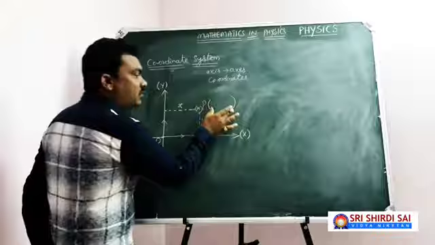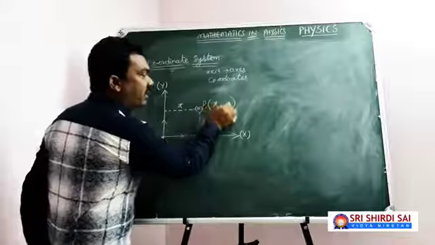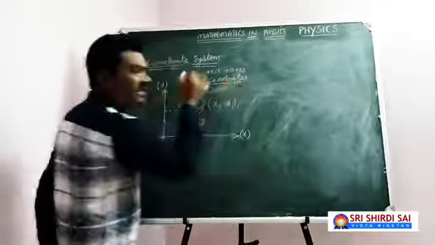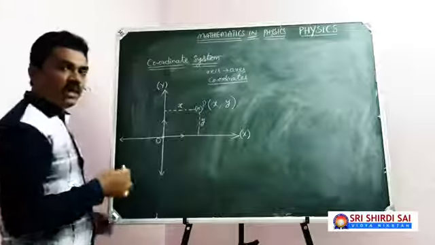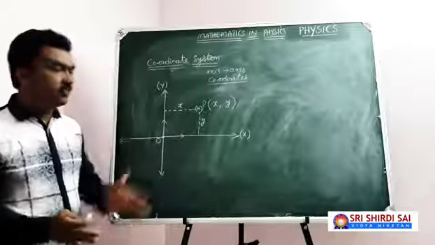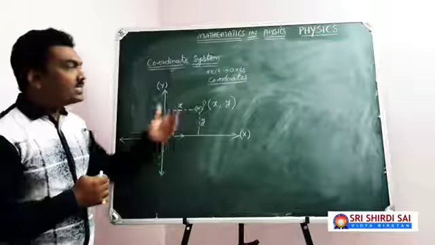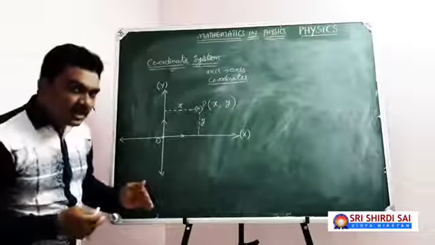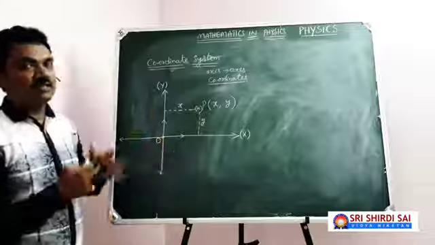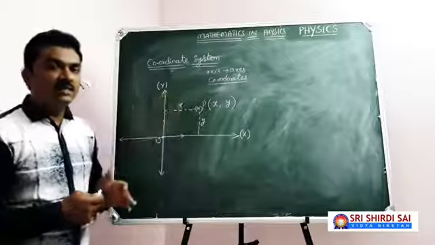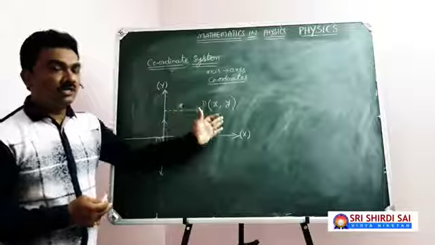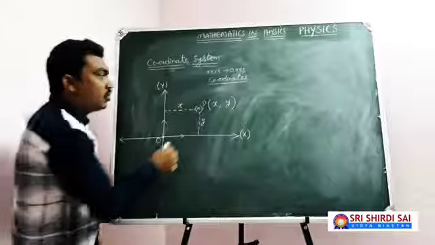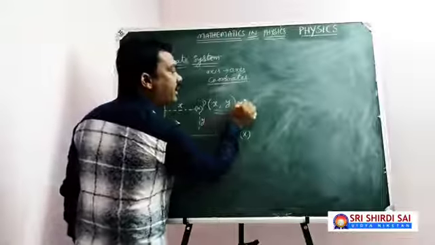They are mentioned within open brackets separated by a comma. These x and y are known as the coordinates of that particular point P. Coordinates means the two perpendicular distances from the reference axes. The x coordinate indicates the horizontal distance from the y-axis. The y coordinate indicates the vertical distance from the x-axis. So the coordinates of a point are the distances represented within open brackets separated by a comma: x comma y. This combination is known as an ordered pair.